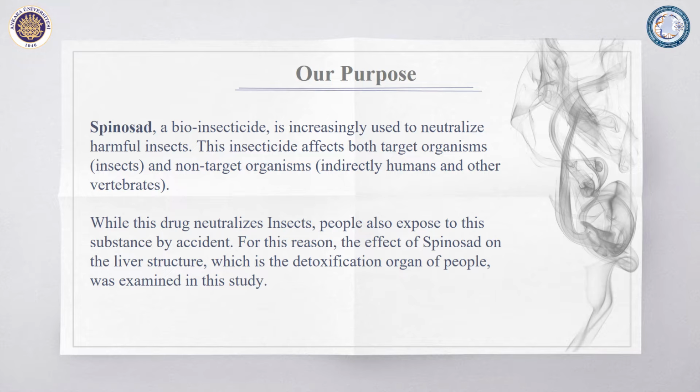Spinosad is a bioinsecticide that is increasingly used to neutralize harmful insects. This insecticide affects both target organisms and, unfortunately, non-target organisms, including humans and other vertebrates. While this drug neutralizes insects, people are also exposed to this substance by accident. For this reason, the effect of spinosad on the liver structure was examined in this study. By the way, the liver is the detoxification organ of people.